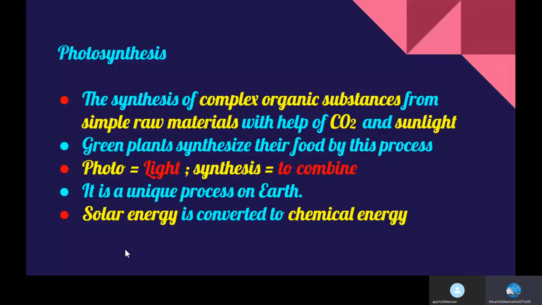Once again, photosynthesis can be defined as the synthesis of complex organic substances like carbohydrates from simple inorganic raw materials like CO2 or carbon dioxide and water, with the help of chlorophyll in the presence of sunlight energy.